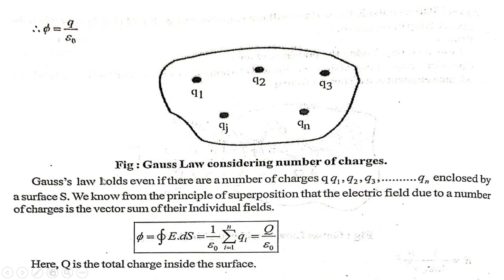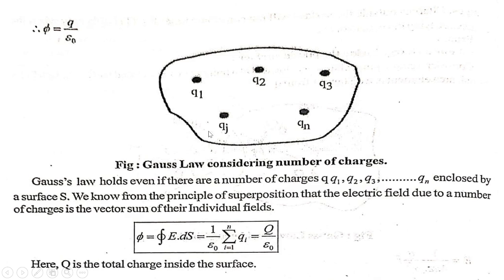Now Gauss law holds even if there are a number of charges q1, q2, q3 up to qn enclosed by a surface S. We know from the principle of superposition that the electric field due to a number of charges is the vector sum of their individual fields.